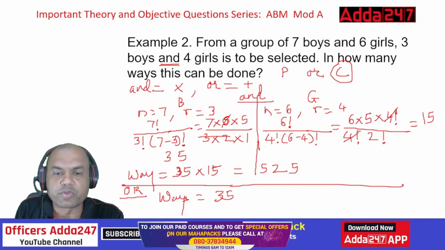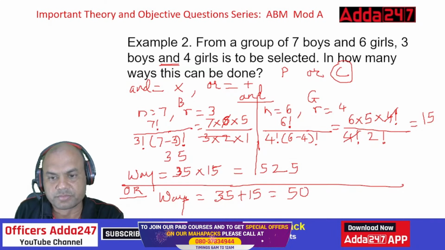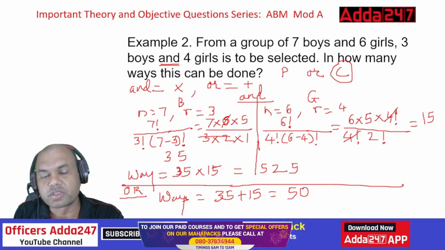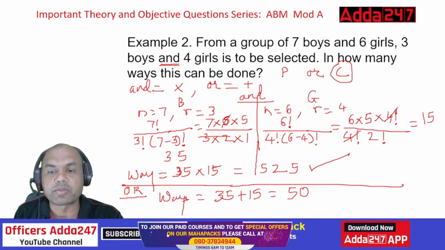So what we have to do? We have only to add this 35 plus 15, right? Because "or". So it is 50. So in 50 ways I can select 3 boys or 4 girls. And when I say "and", 3 boys and 4 girls, it is 525 ways. So this is the answer for the required problem, and this is the answer if "or" is asked in the exam.